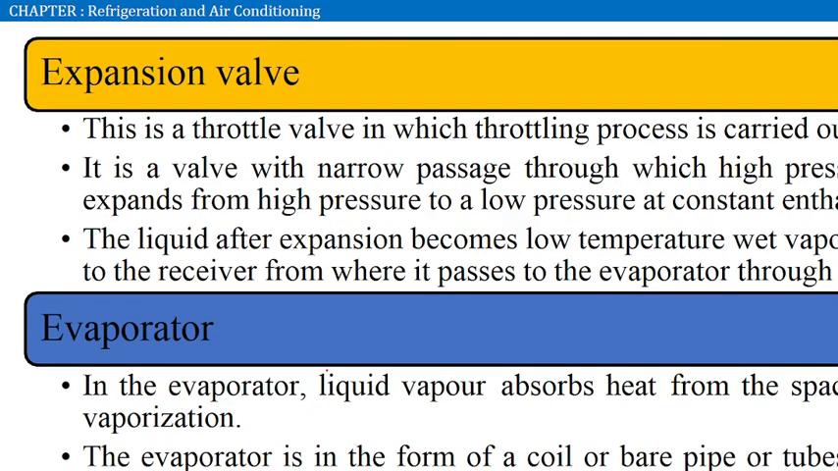The next is the expansion valve, which is like a throttle valve. This valve narrows the passage through which the high pressure liquid passes, and it expands from high pressure to low pressure at constant enthalpy. So this is an isenthalpic process, as I already said: H entry equals H exit.